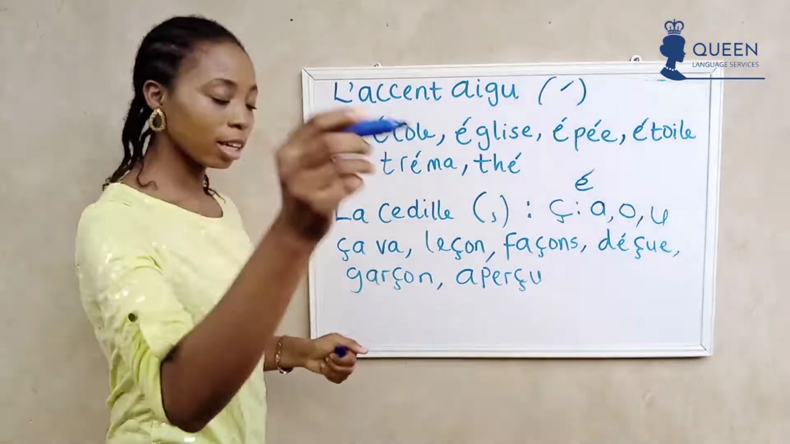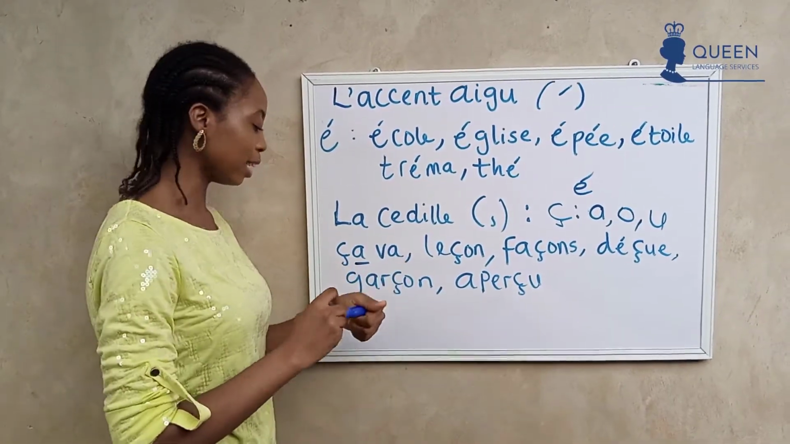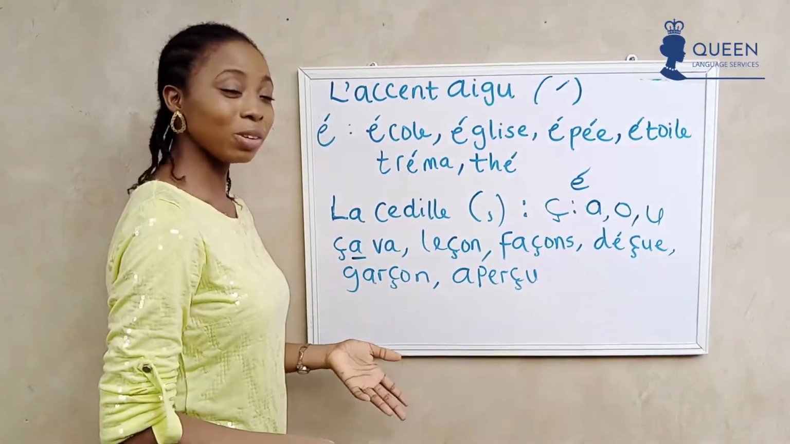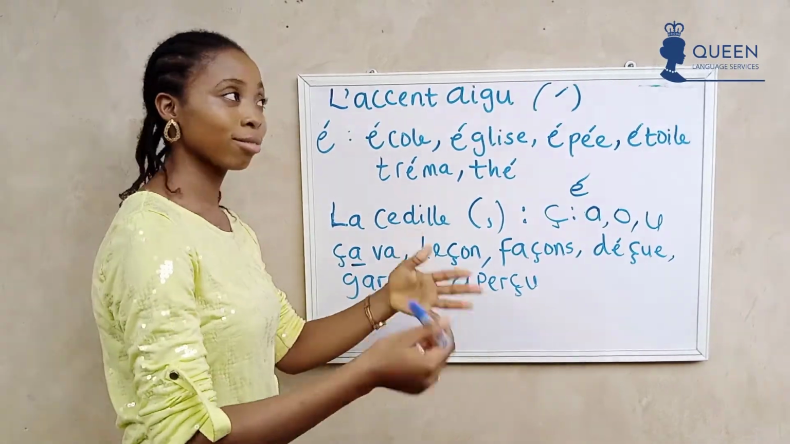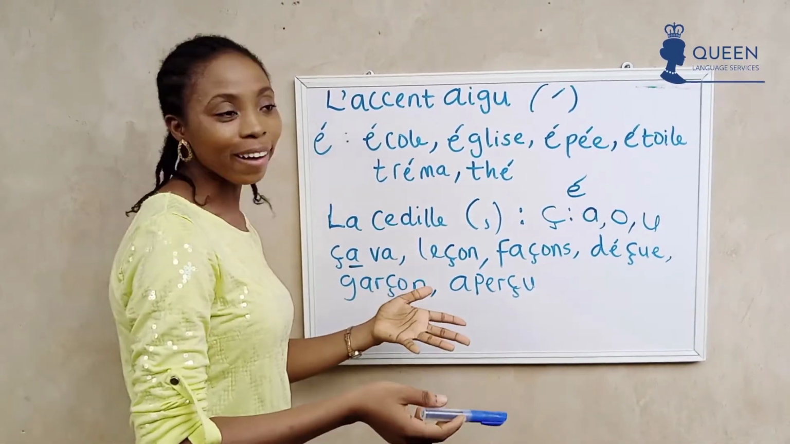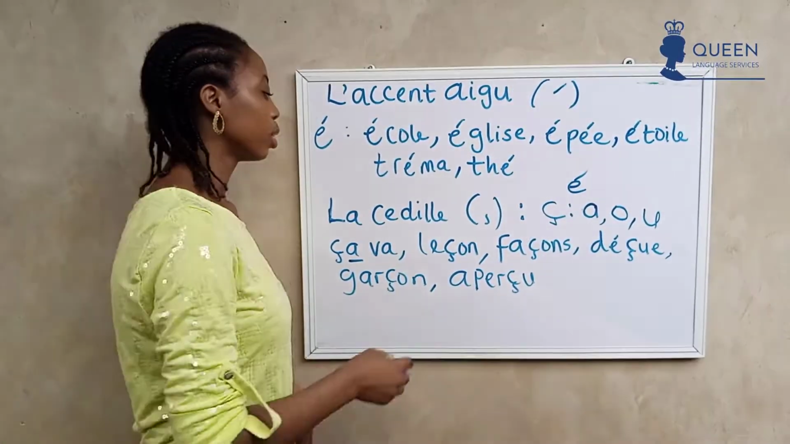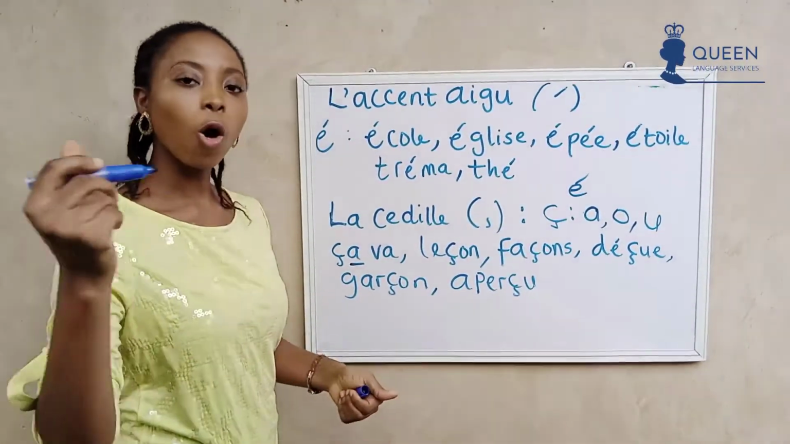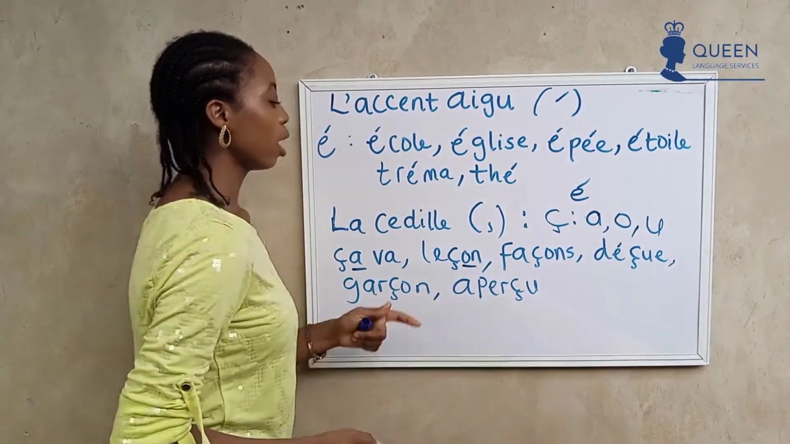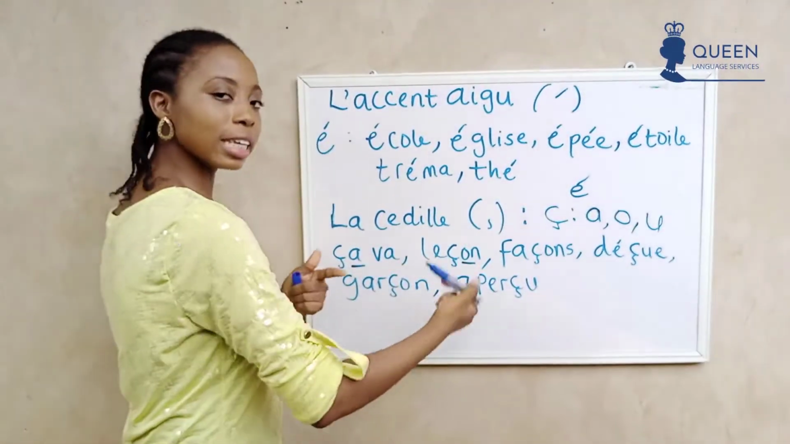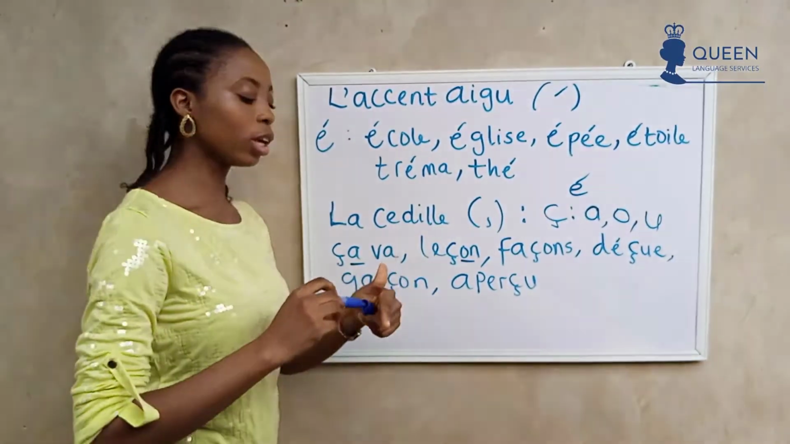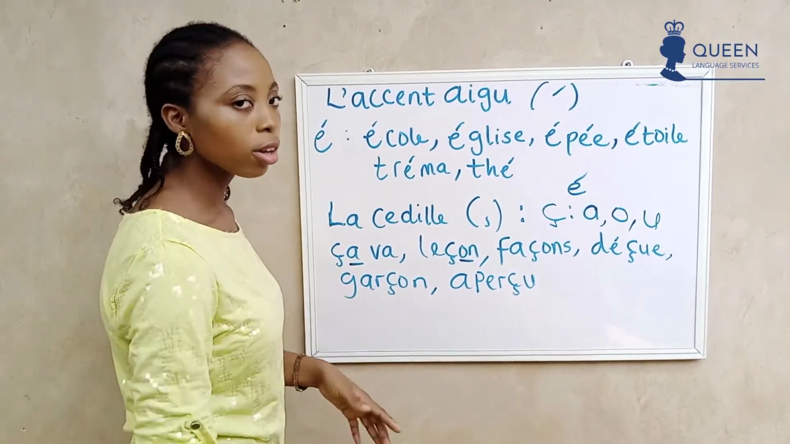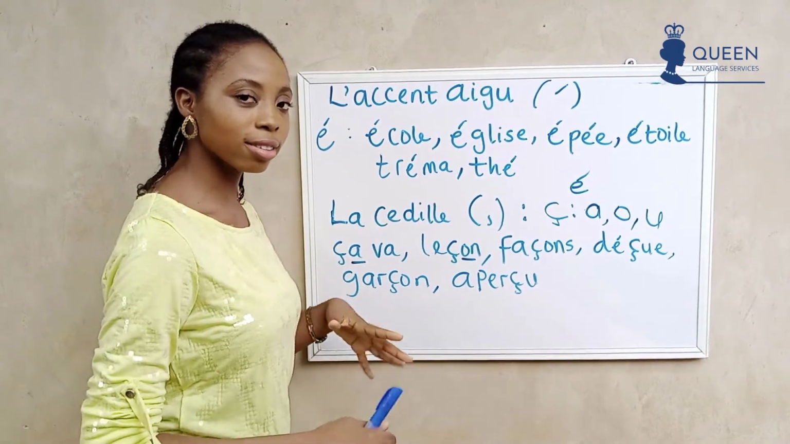Can we see the variant of the A in front of the cédille? Ça va, which means how are you? How is it? It can mean anything like hope you are okay, I'm fine, that's ça va for you. We have leçon. Can we see the O variant in front of the cédille underneath the C, which gives leçon? That gives the S sound.